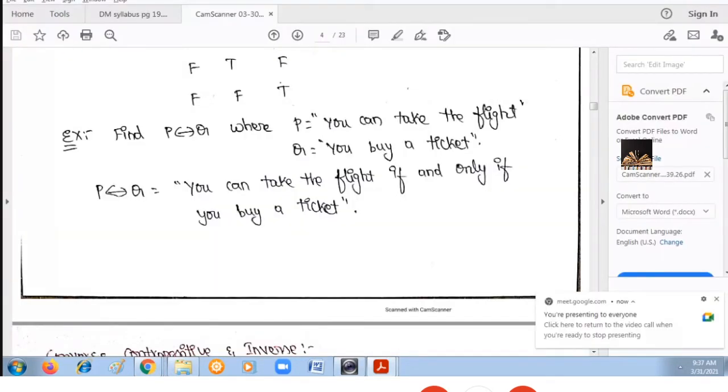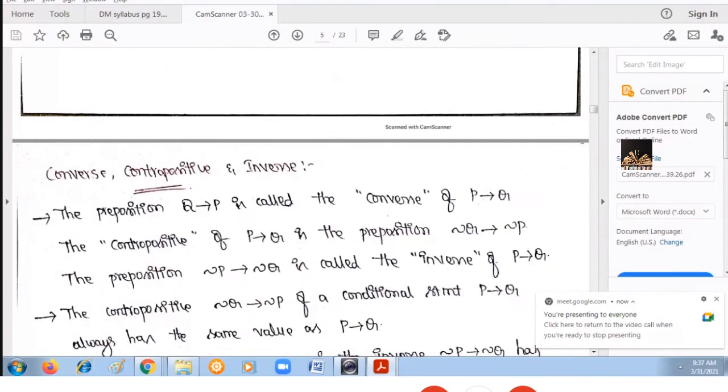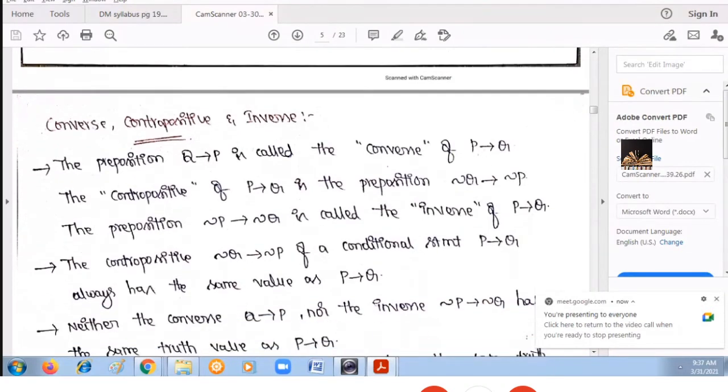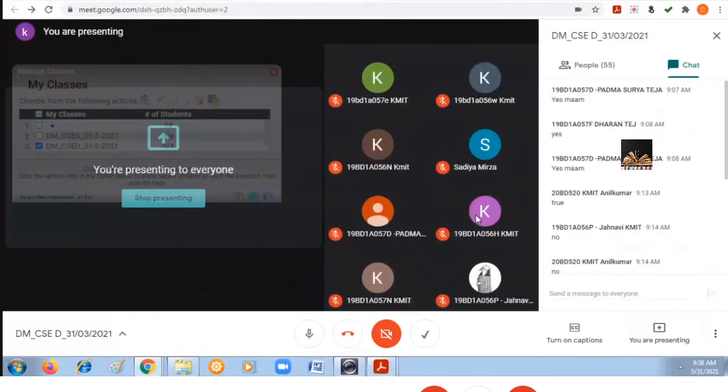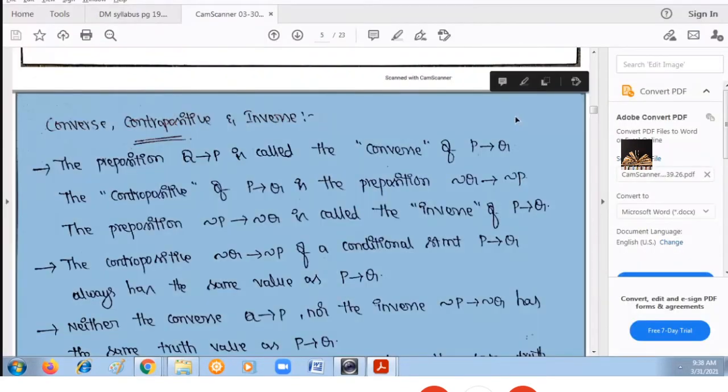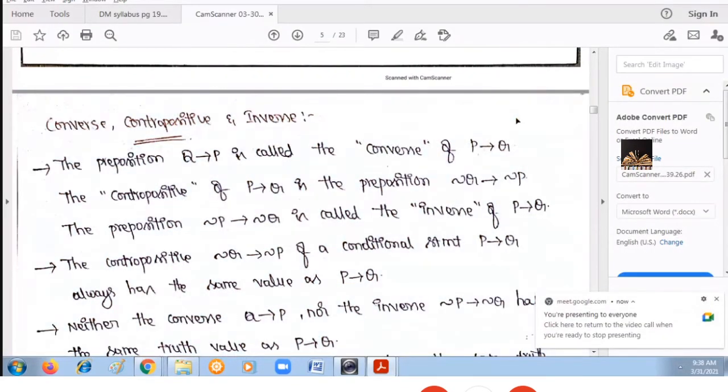Okay. Now move on to the next topic, that is converse, contrapositive, and inverse. We can calculate the converse, contrapositive, and inverse for conditional statements. Assume that P tends to Q is one conditional statement. Then the converse of this conditional statement P tends to Q will be Q tends to P.